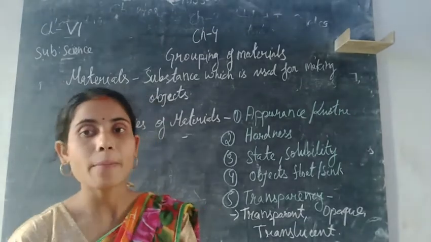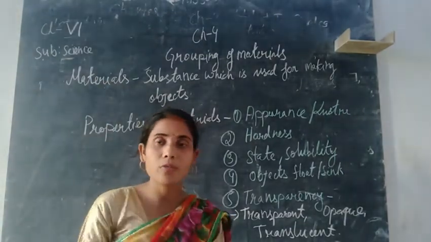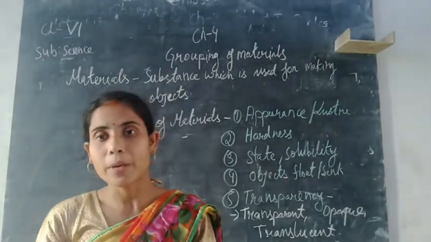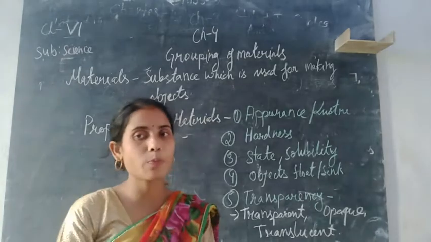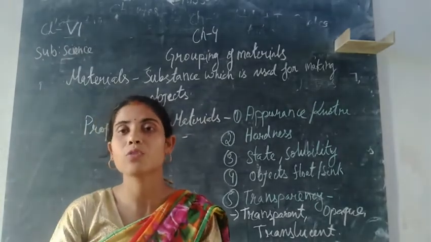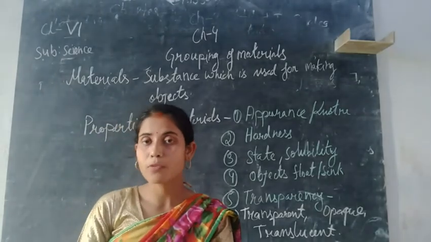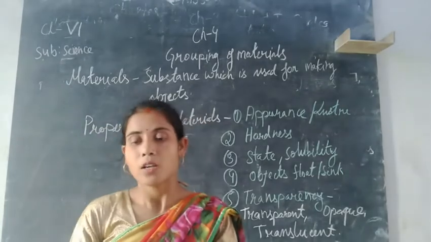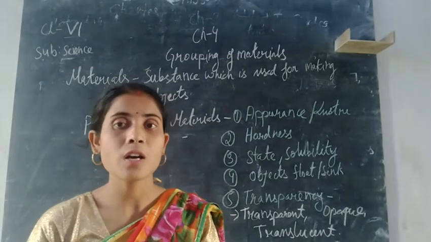So this is all about the grouping of materials into different categories. Grouping of materials is done for the better and easy study of the materials, and materials are grouped into various categories based on their properties. This is all about your chapter number 4. Watch the video and go through your book also twice and thrice for a good understanding of the chapter.